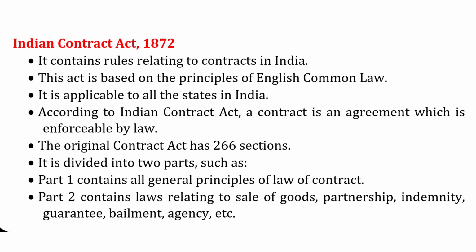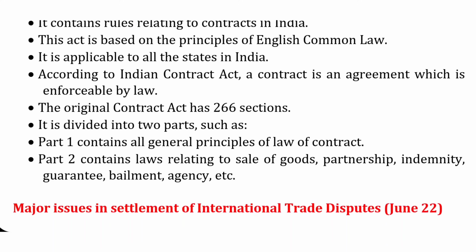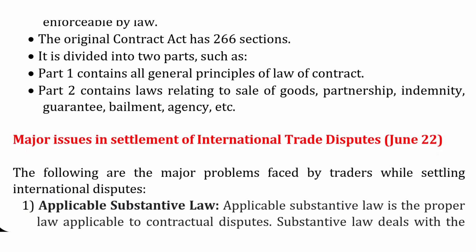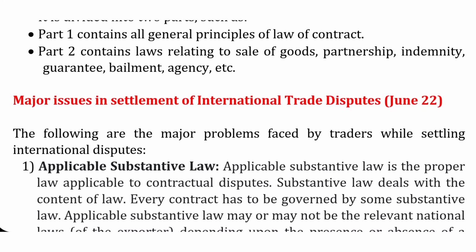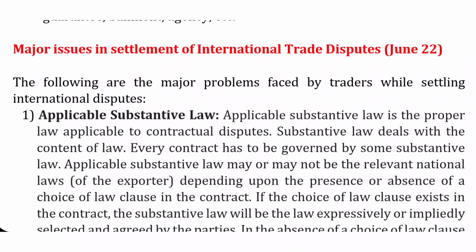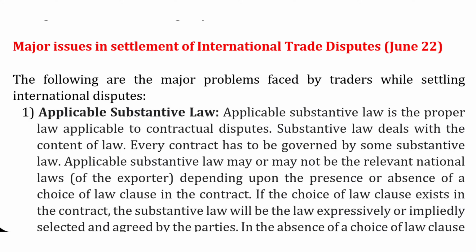Indian Contract Act 1872. Now it contains all the rules and laws relating to contracts in India, and basically it was framed by the English people, because this contract came into force in 1872. So there are 266 sections in this, divided into two parts. Part 1 contains all general principles of law of contract, and part 2 contains all laws relating to sale of goods, partnership, indemnity, guarantee, like that. And the major issues in the settlement of international trade disputes.